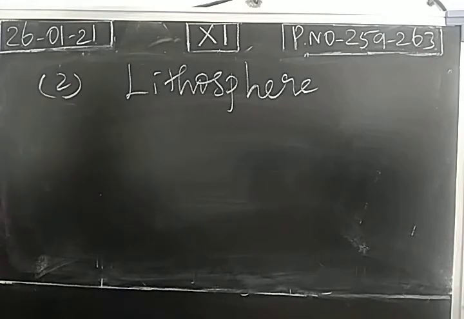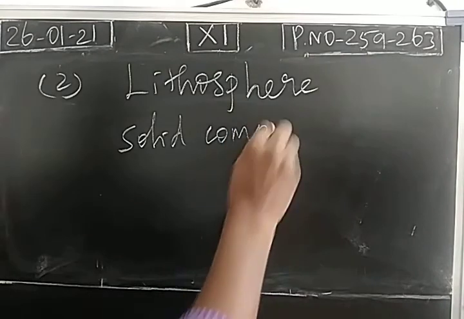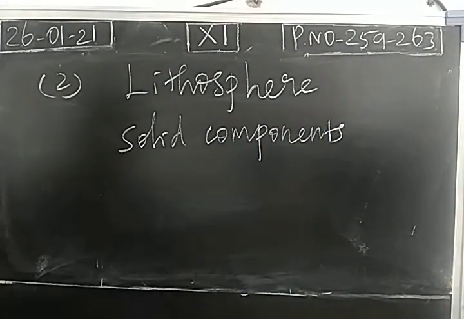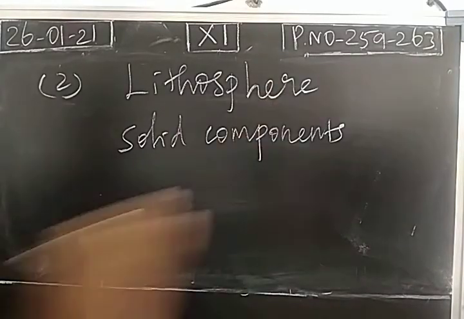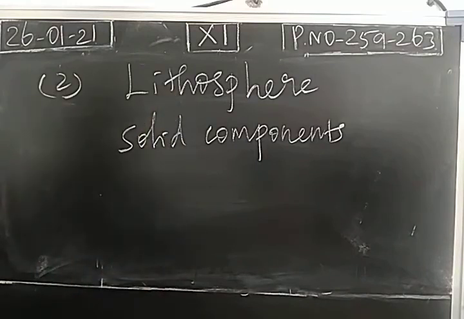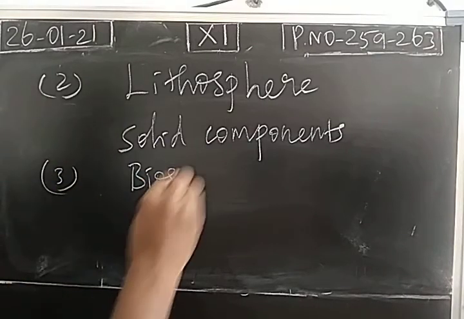So solid components. This is made up of solid components in the Earth's surface. So we have soil, rocks, mountains. So these solid components in the troposphere is called a lithosphere region. Then third one is biosphere.